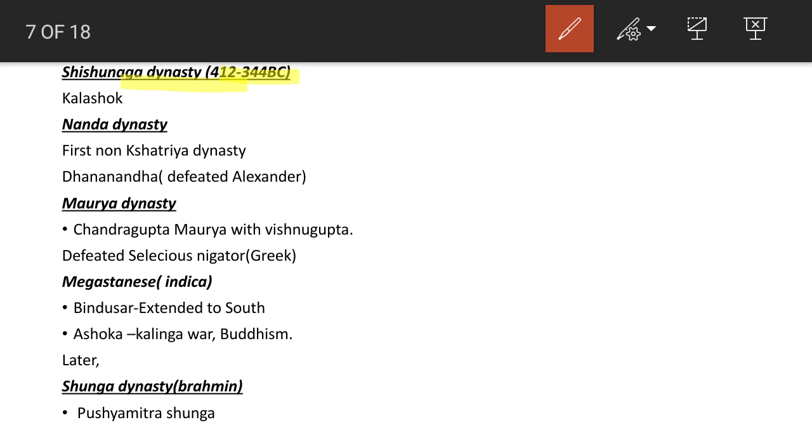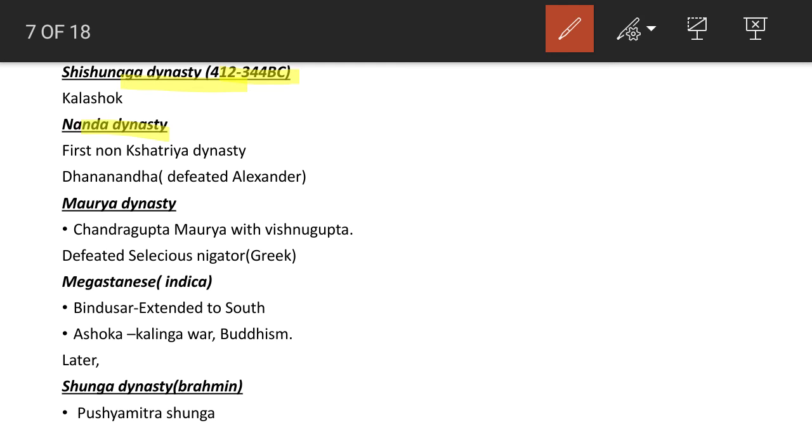Then later the Nanda dynasty came. It was the first non-Kshatriya dynasty. One of the important rulers was Dhanananda. Dhanananda stopped the aggression of Alexander into India.